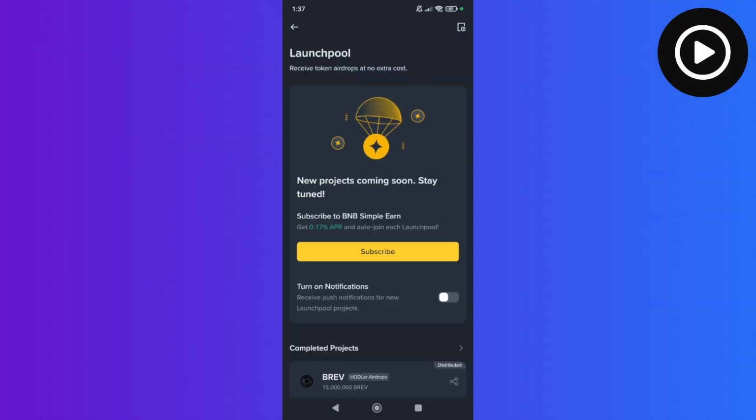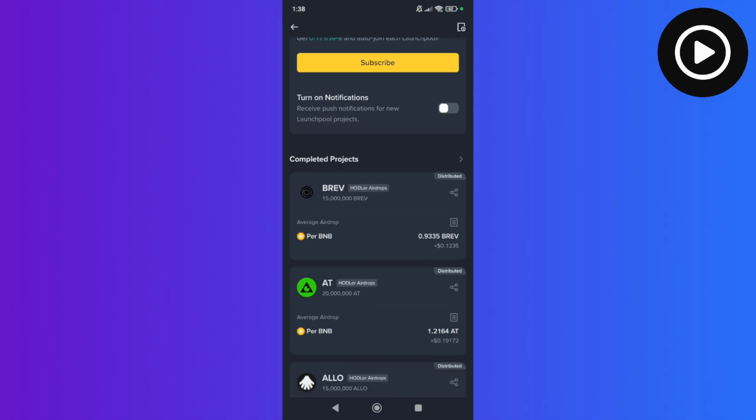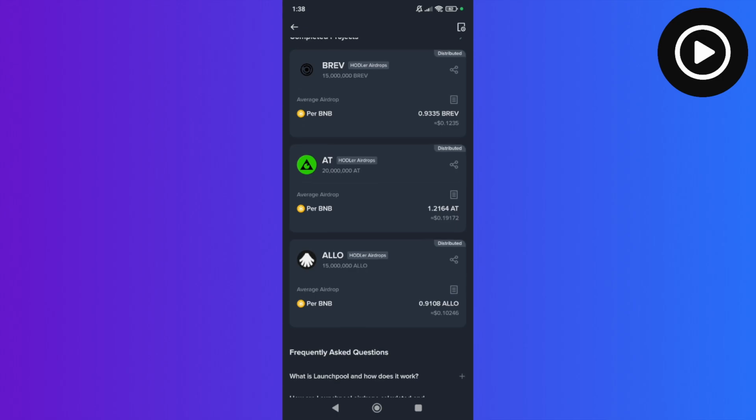And you can subscribe and turn on the notification here to receive notifications as soon as new tokens come out or new launch pool projects. And at the bottom you can see the completed projects or the new tokens.